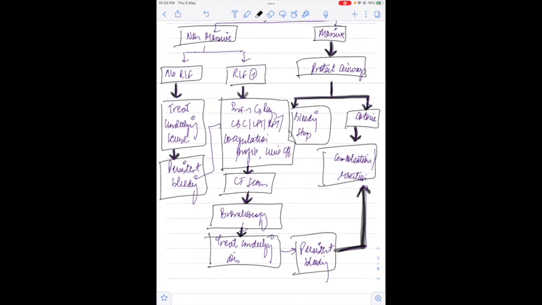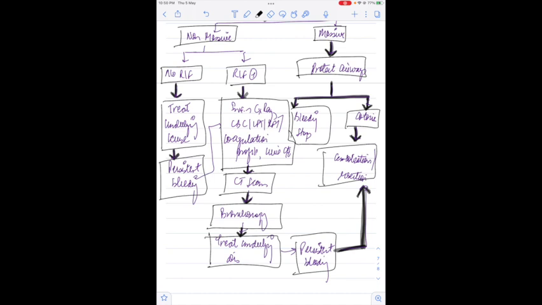If the bleeding stops, then we don't have to do anything. If the bleeding continues, then we have to perform embolization or resection. In case of non-massive, if there are no risk factors, we have to treat the underlying cause. In case of risk factors, we have to go for investigations and blood profiling.